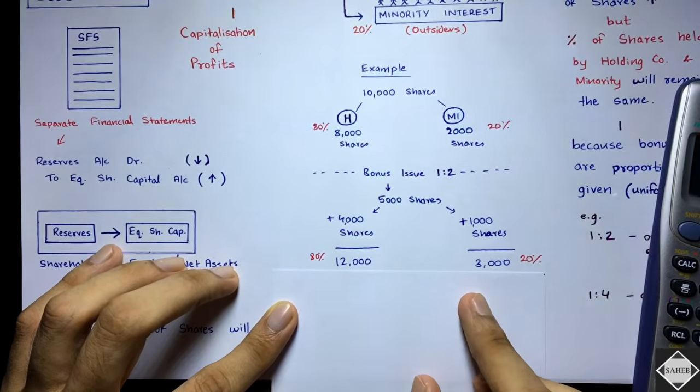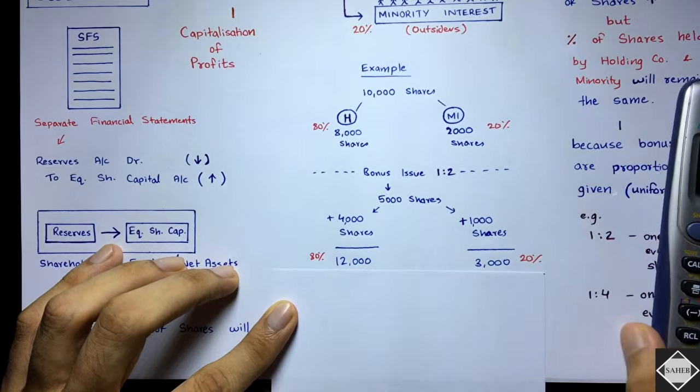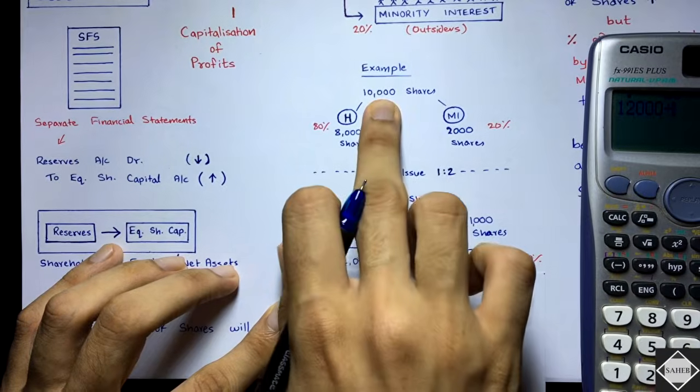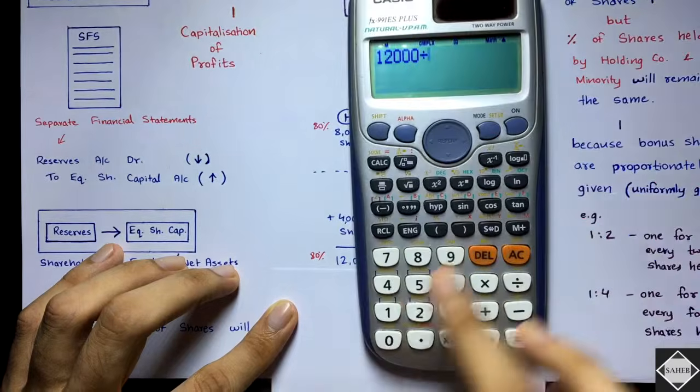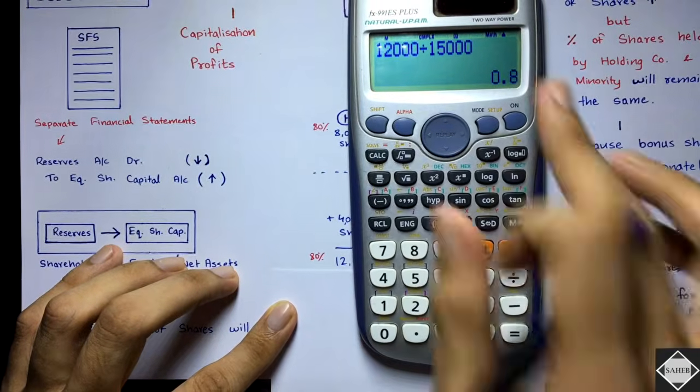The total number of shares are how much? 12 plus 3, that is 15,000. The total are 15,000, isn't it? 10,000 previously, after bonus 5,000. In total there are 15,000 shares in the subsidiary company. So divide by 15,000, that's equal to 0.8.